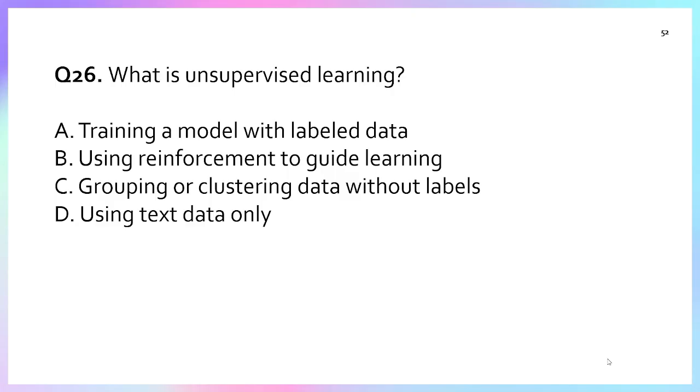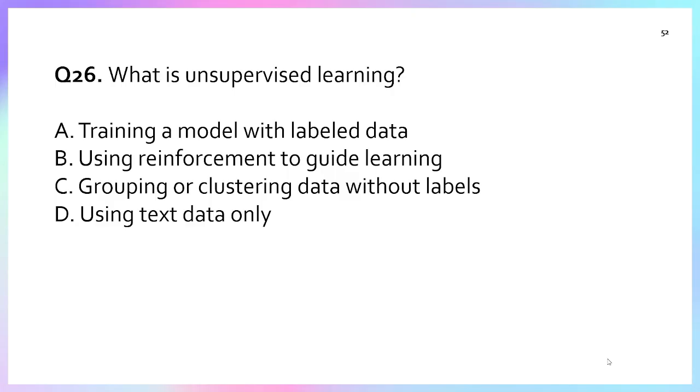So overall, what we understand is that unsupervised learning is a type of machine learning where the model is trained without labeled output. That means there is no predefined answer or category. The system is trying to find hidden patterns, groupings, or structure in the data on its own. Okay.